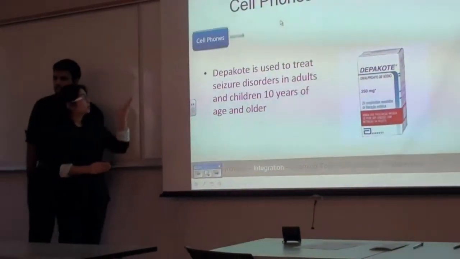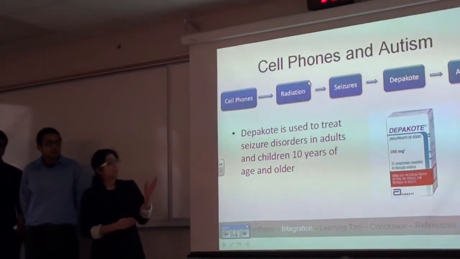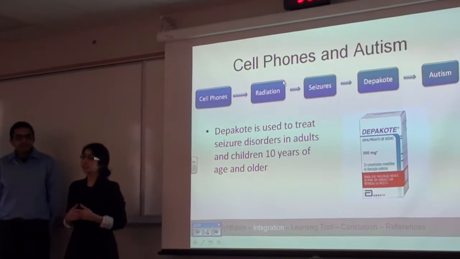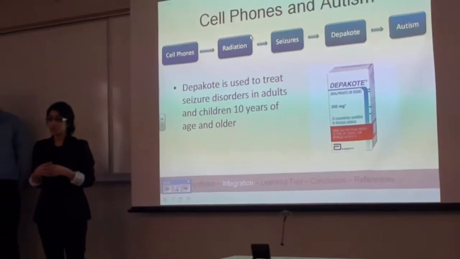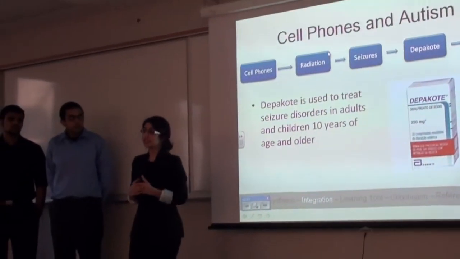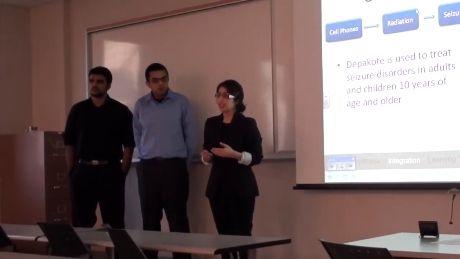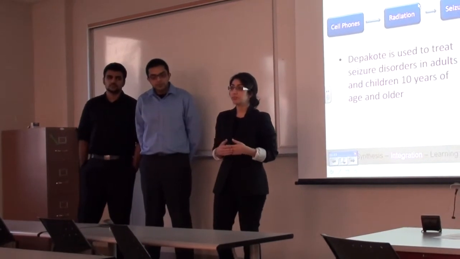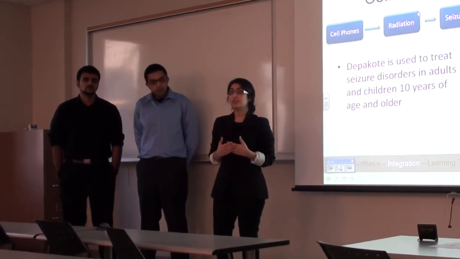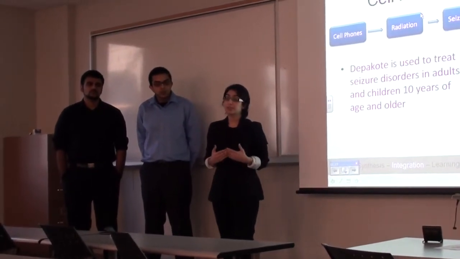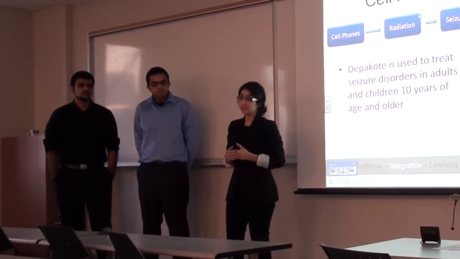Thank you, Ibrahim. With our samples in autism integration, we found some interesting information. A prolonged exposure to radiation leads to an increased risk of getting seizures. So we came across a drug called Depakote, which is an anti-seizure medicine containing valproic acid. And there was a case study conducted in 57 children of women who took this drug during pregnancy. And they found that 11% of the children developed autism, and even more developed symptoms of the disorder just short of a diagnosis. So this drug can increase the risk of autism.